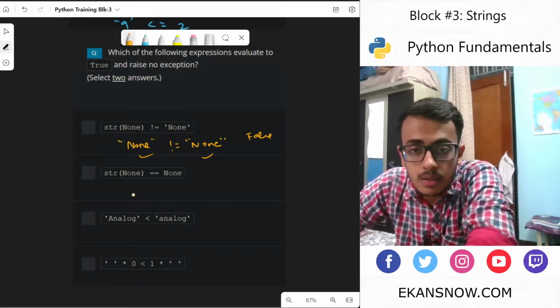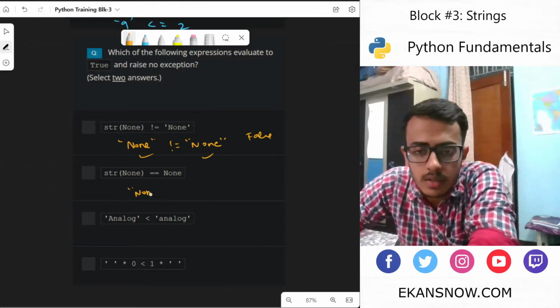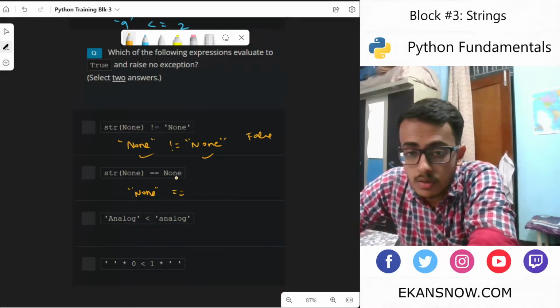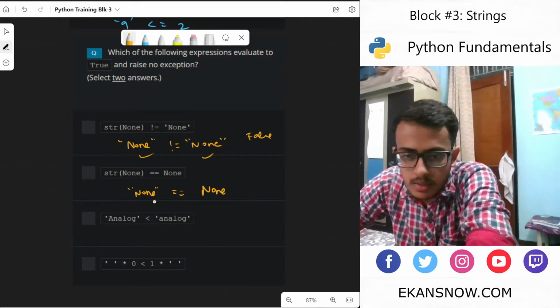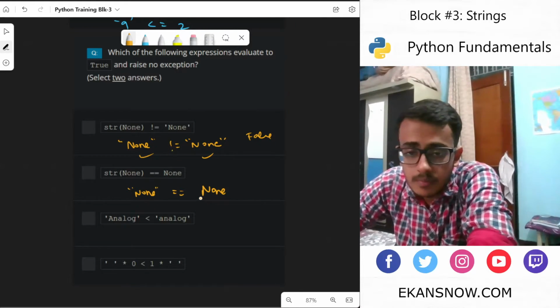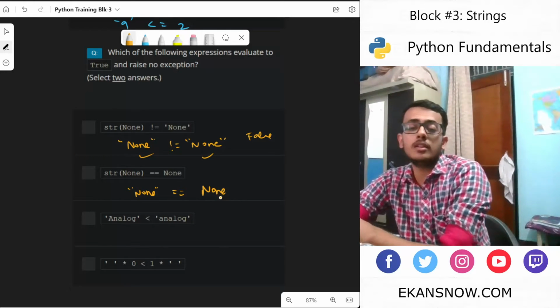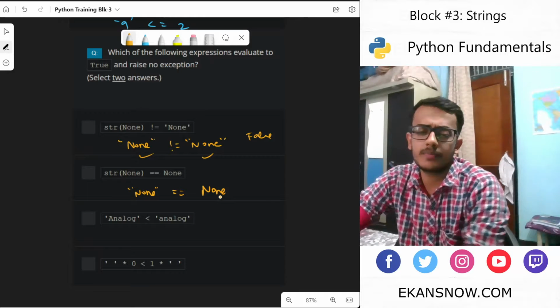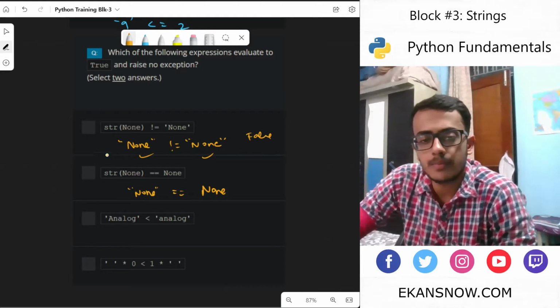String none is equal to none. This, I believe, is not a valid comparison because this would give none. But as you can see, this is not a string. This is an actual None value, and I don't believe this comparison is allowed. Even if it is allowed, it would give a false value because string and this is another type of value or constant, not a variable. So these two are not correct and not equal. So this is wrong, this is wrong.